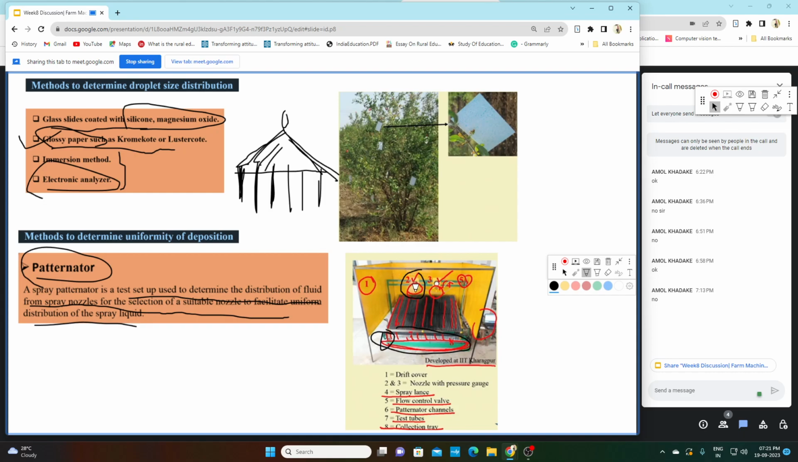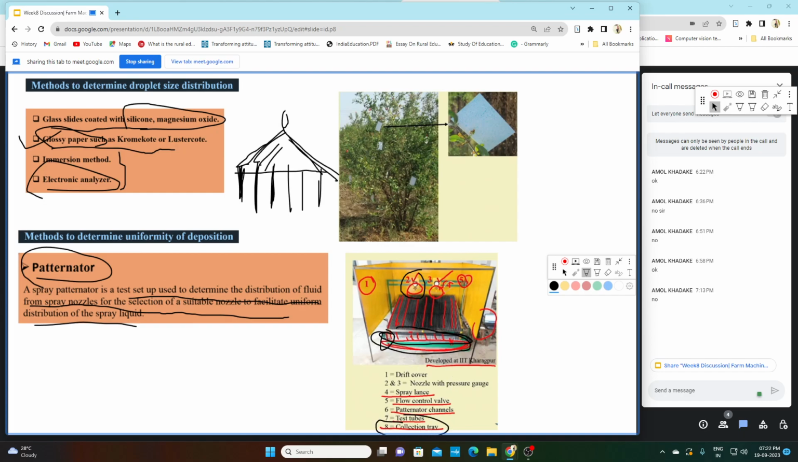The spray lance is what brings the liquid to your nozzle. Then fifth is the control valve. The control valve is required to control the flow of liquid from the nozzle. Sixth is the patternator channel. This red mark here, these are your patternator channels. Seventh is the test tubes. This is your test tube, and these test tubes will be held by a collection tray.